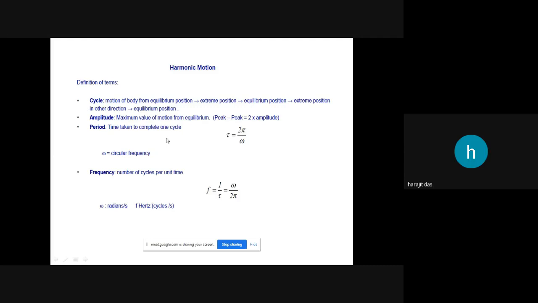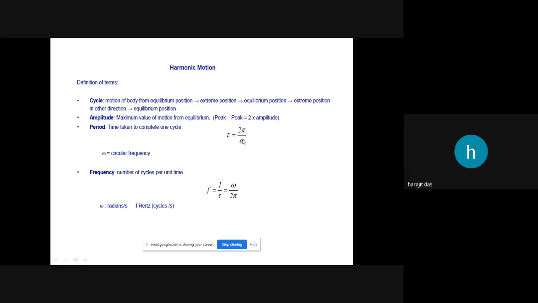So one cycle, you know what is one cycle. The time taken to complete one cycle, after which the same motion is repeated, the same pattern of motion is repeated, that is called the time period. Mathematically it is given by 2 pi by omega, where omega is the angular velocity of the mass.